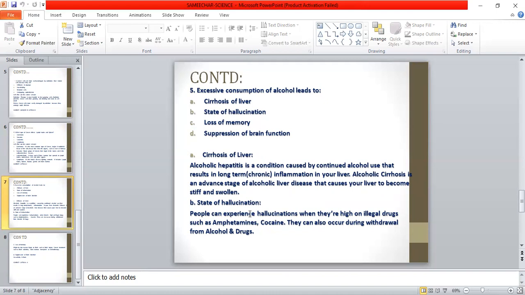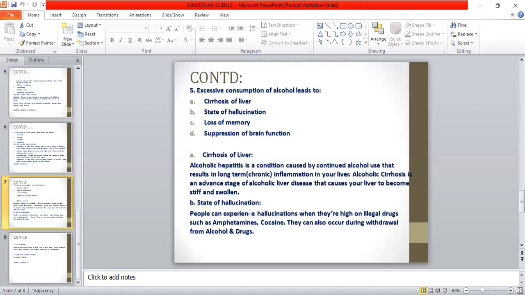Alcoholic hepatitis is a condition caused by continuous long-term consumption of alcohol, that is chronic inflammation in our liver. Alcoholic cirrhosis is an advanced stage of alcoholic liver disease which causes the liver to become stiff and swollen. Hence, option A, cirrhosis of liver, is the correct answer for this question.